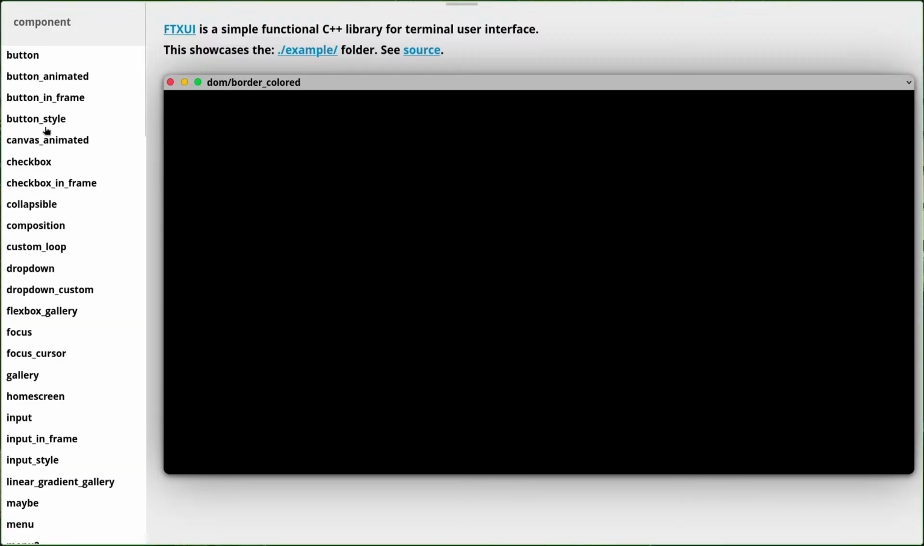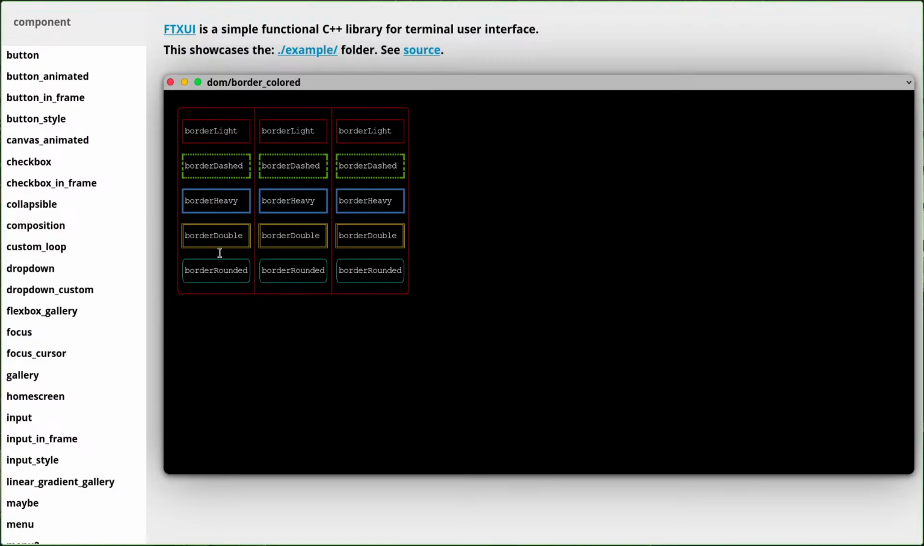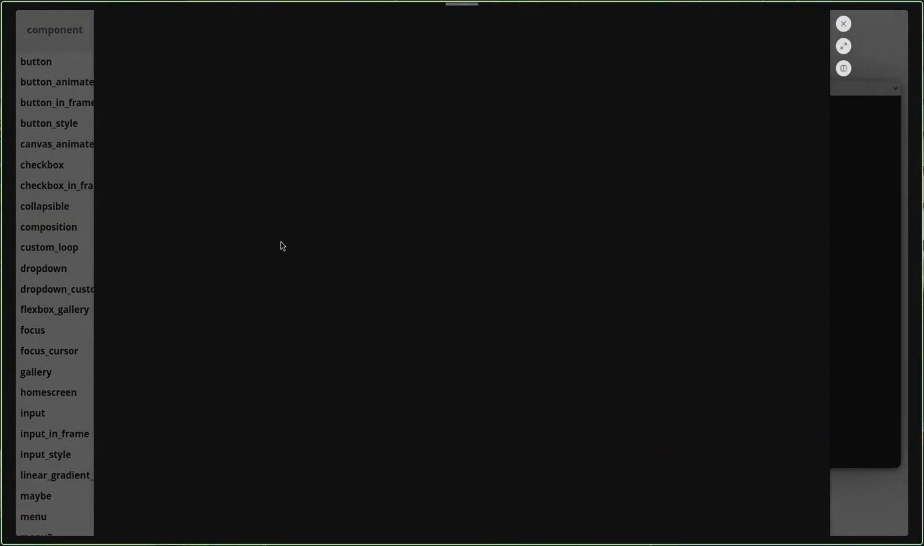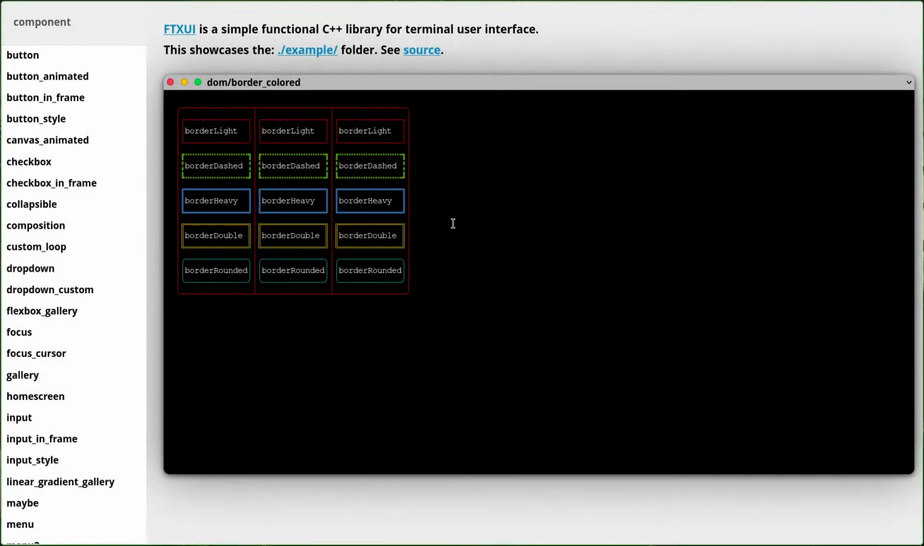Now we have border colored. Here they colored every text element. Let's read here also. So they make a box, and this thing is what we call a lambda function, with the square bracket and then this. So they made the same thing thrice.